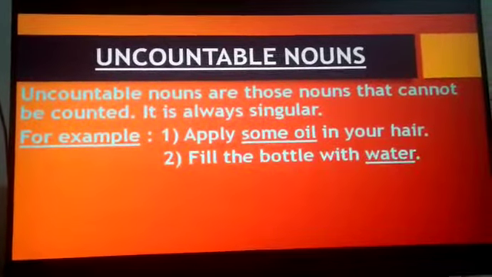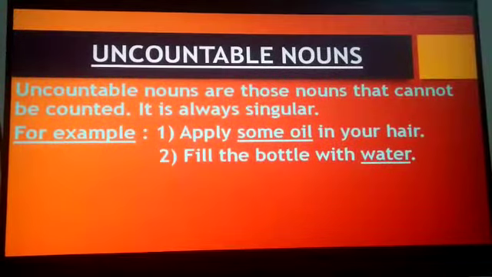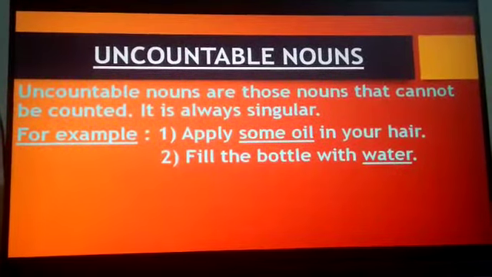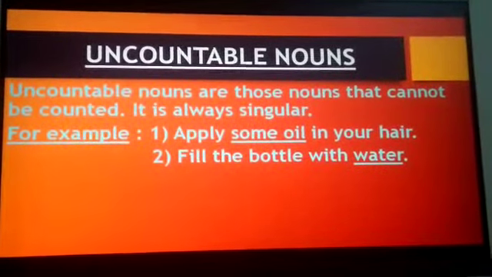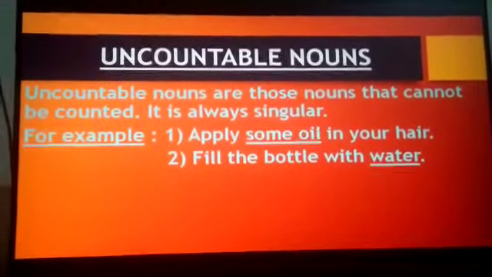Second example, fill the bottle with water. Again here, water, we cannot count the water. We can only measure the water, how many liters it is, but we cannot count the water. So that is why water is called an uncountable noun.